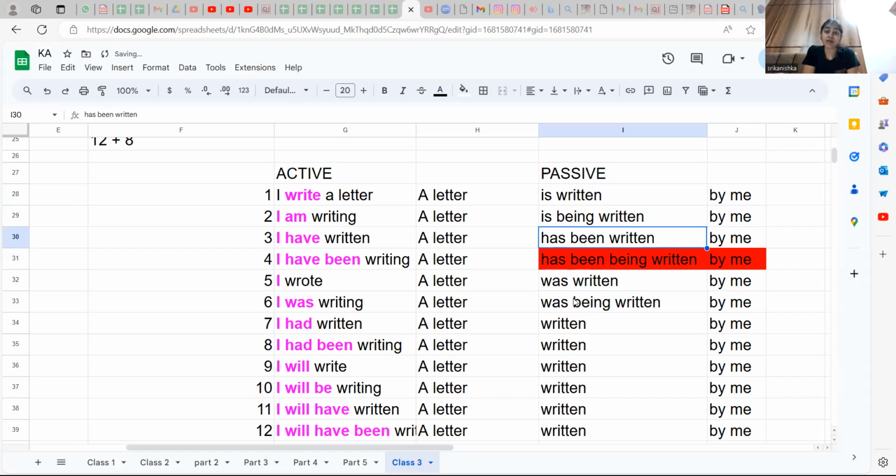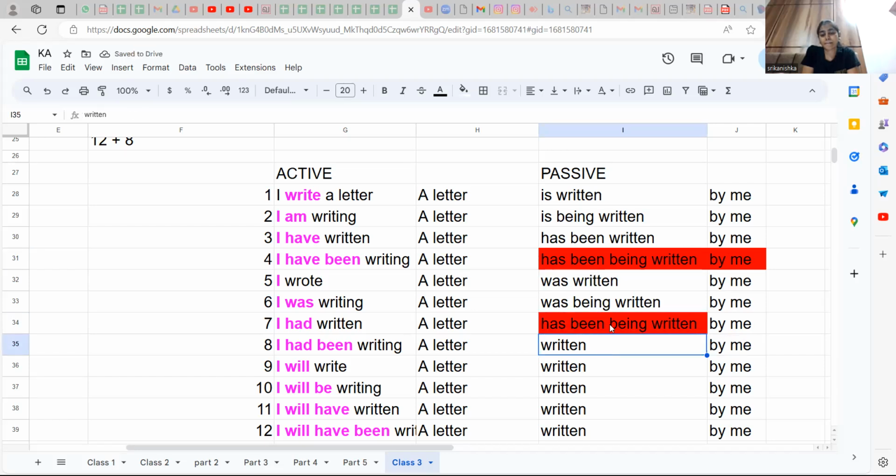Has been written is going to become what? It's present, so has becomes had: had been written. Very nice. Now, has been being written is going to become what? Had been being written. Okay, look at that.